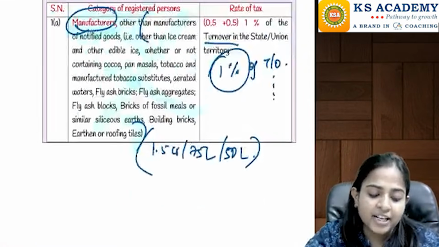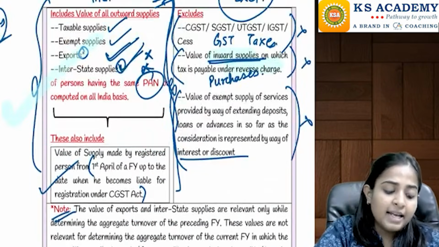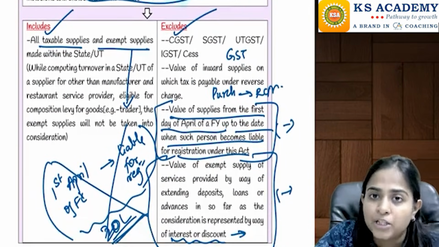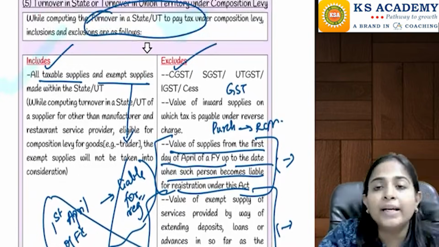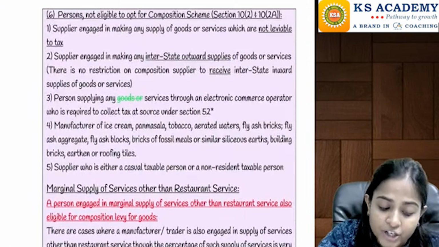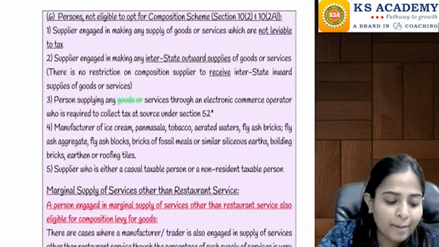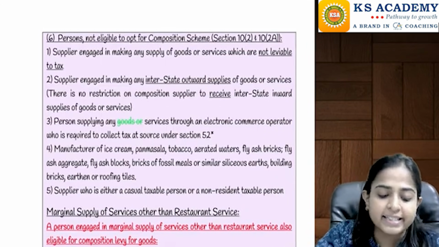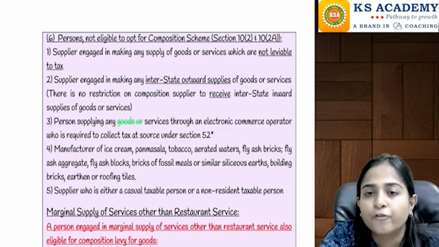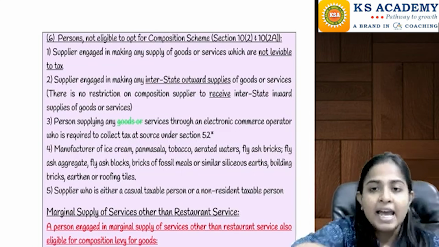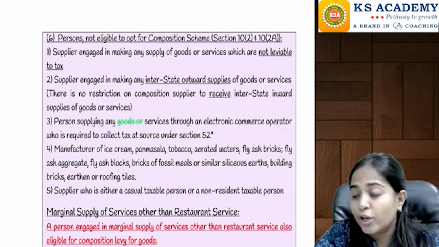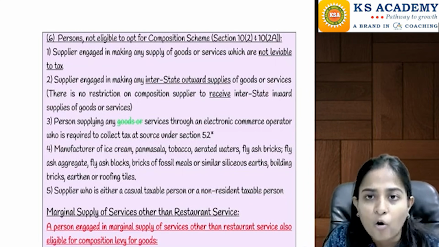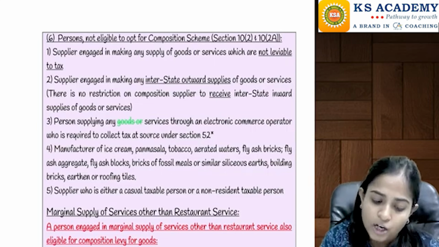Again, I'll just tell you, the previous calculation that we did was for calculation of aggregate turnover of the preceding financial year, just to check the eligibility. And this calculation that we are doing is the turnover calculation for the purpose of payment of composition taxes. And if your threshold limits exceed 1.5 crore, 75 lakhs or 50 lakhs respectively, then you will automatically get converted, or you have to compulsorily get yourself converted into the normal scheme, and from now onwards you have to start paying the taxes under the normal scheme.